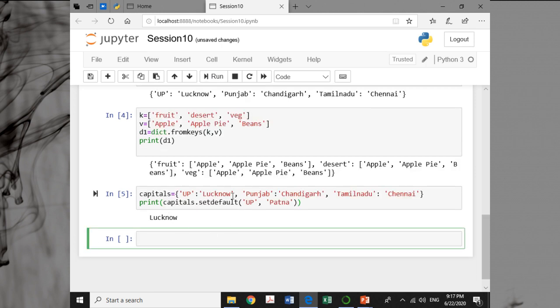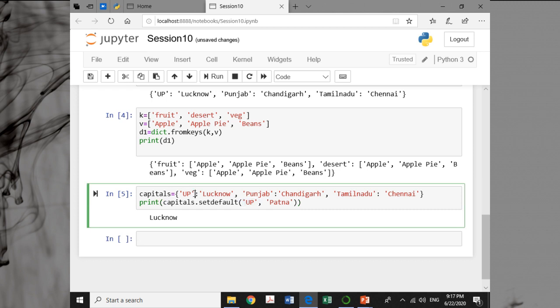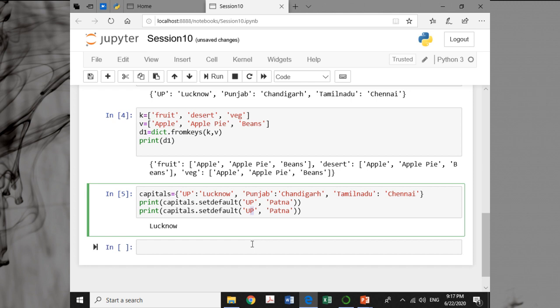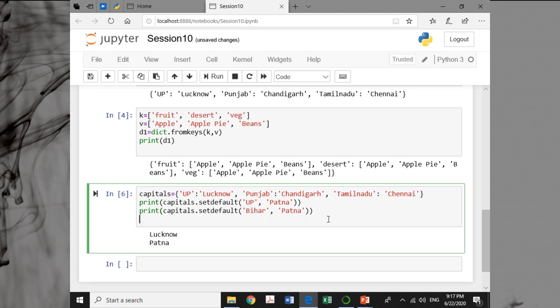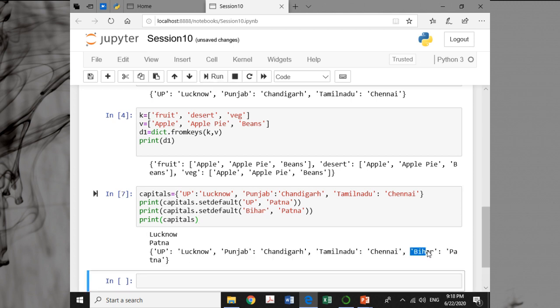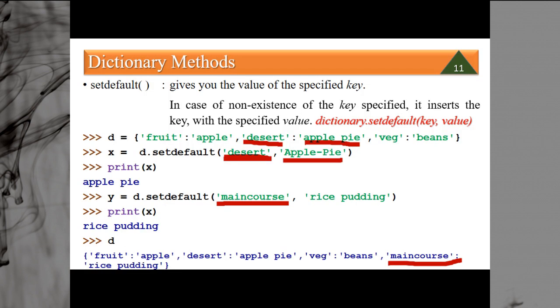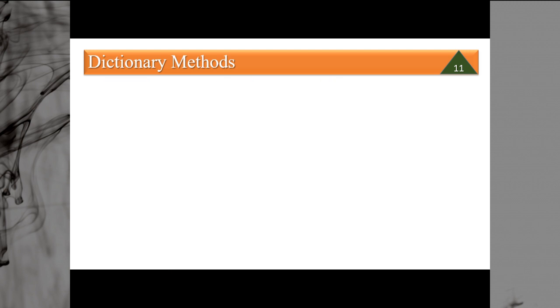It gives you Lucknow, because the key UP exists and its value is Lucknow. Again we are doing the same thing, but this time I'm looking for Bihar. Bihar does not exist, so it gives you the value Patna. Now, in capitals, Bihar has been added. Since the key Bihar was not present, this key has been added. So this is how you can use setdefault.